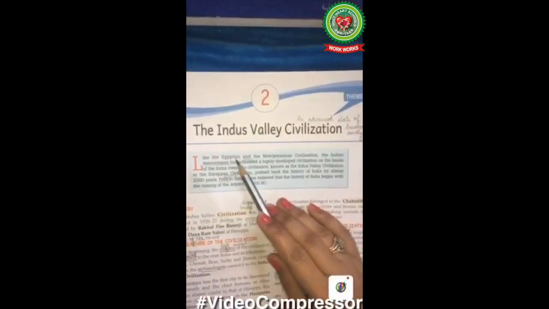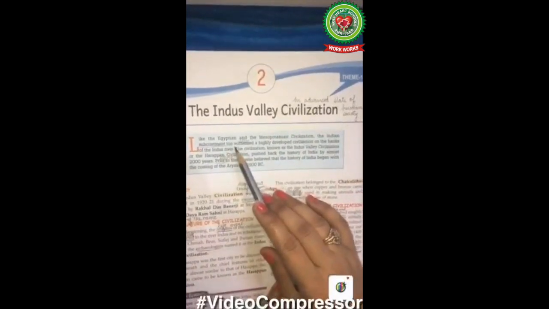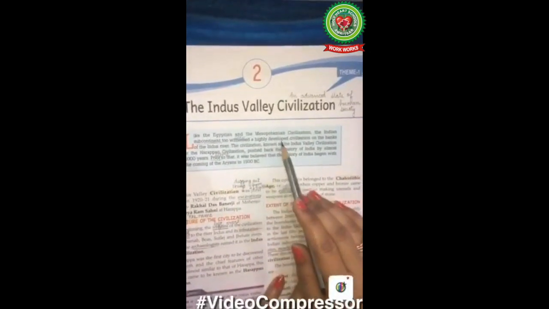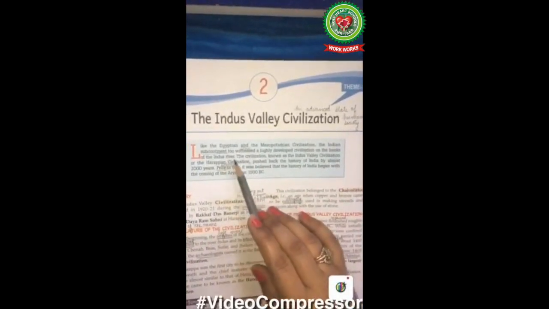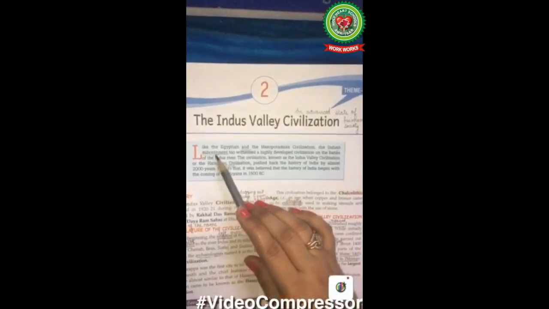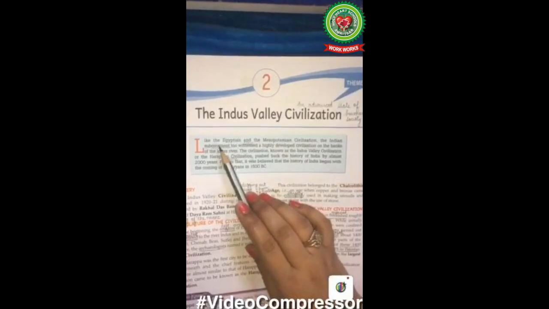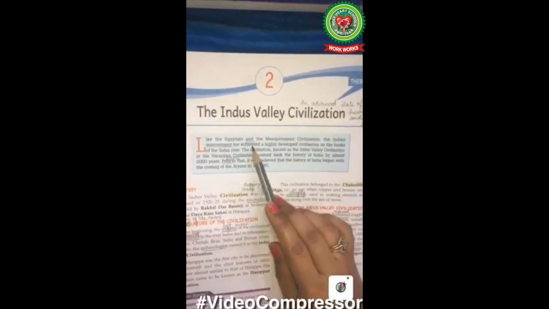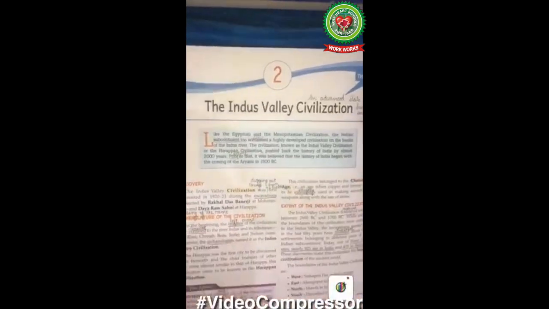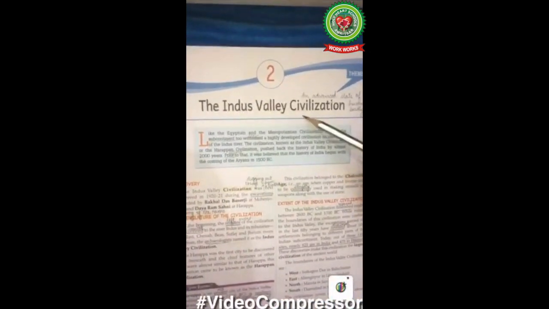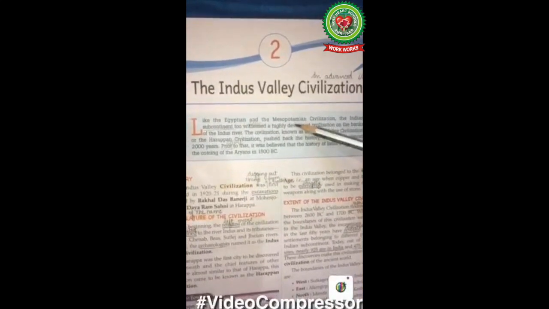Like the Egyptian and the Mesopotamian civilization, the Indian subcontinent too witnessed a highly developed civilization on the bank of the Indus River. Here the word subcontinent means a part of main continent separated by natural boundaries. Witness means seen. We are talking about 3 civilizations. Number 1, Indus Valley Civilization. Number 2, Egyptian civilization, and number 3, Mesopotamian civilization.